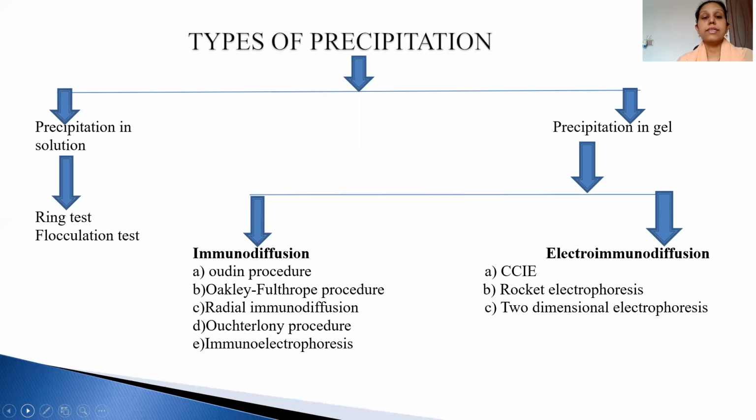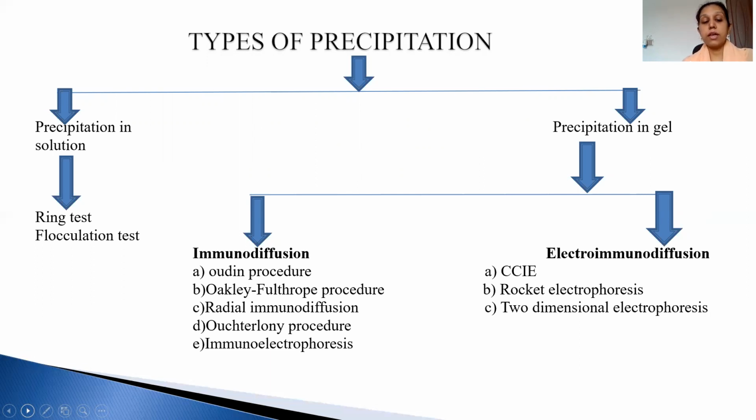Now, the types of precipitation. There are two kinds of precipitation in two media: one is in solution and the other is in gel. In solution, there are two kinds of reactions, the ring test and the flocculation test. In precipitation in gel, there are two kinds, immunodiffusion and electroimmunodiffusion.